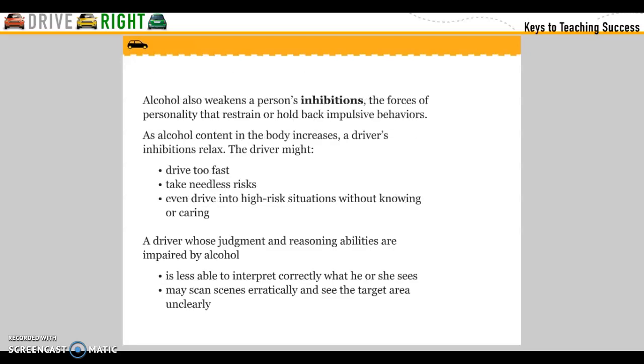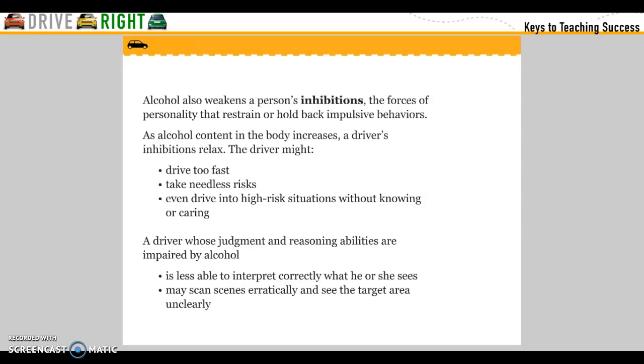Alcohol also weakens a person's inhibitions, the force of personality that restrains or holds back impulsive behavior. As the alcohol content in the body increases, a driver's inhibitions relax. The driver might drive too fast, take needless risks, even drive into a high-risk situation without knowing or caring.